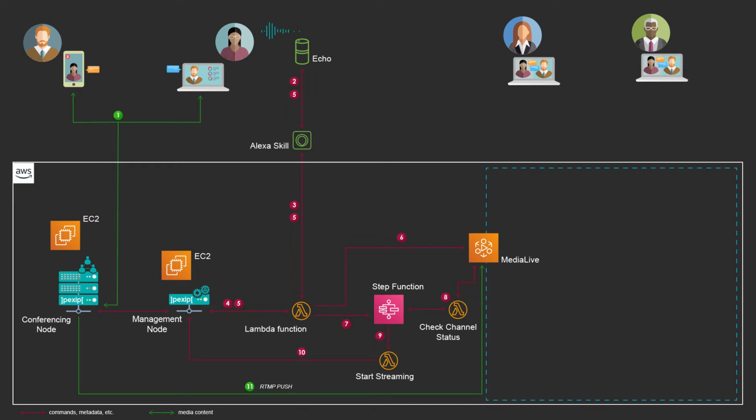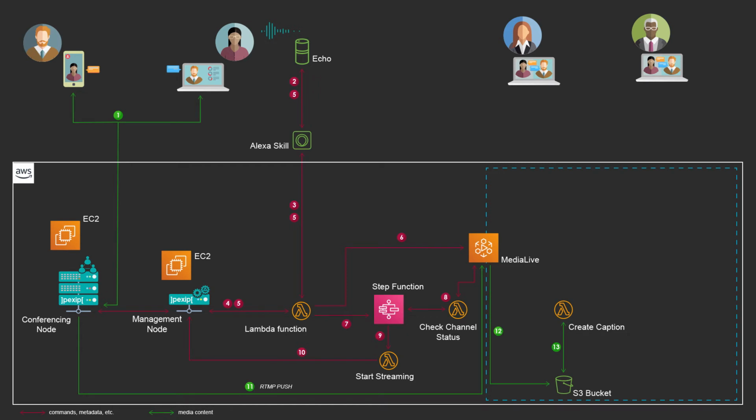The next part of this infrastructure is not my work, but one that has been published by AWS. But here is the rough explanation. As MediaLive receives the media using RTMP, it outputs the content into an S3 bucket.